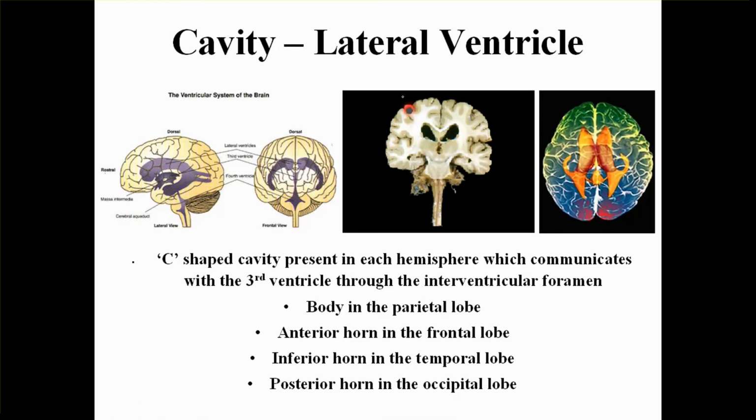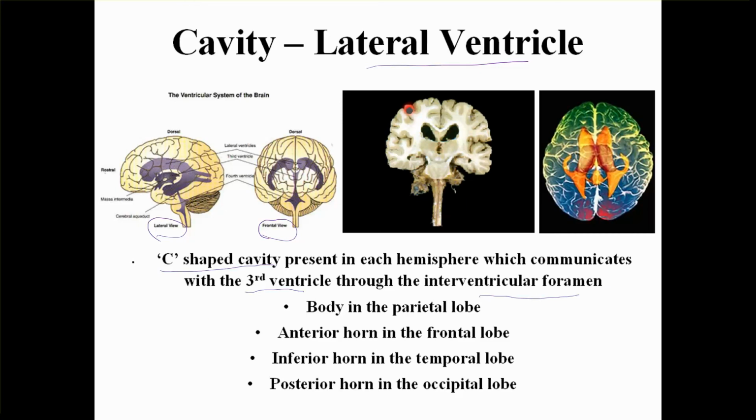Coming to the cavity of the cerebral cortex, it is also called the lateral ventricle, and the shape of the cavity is like a C shape. C-shaped cavity, as you can notice in this diagram here. This is a lateral view and this is a frontal view of the lateral ventricle. It is present within each hemisphere and it communicates with the third ventricle through the interventricular foramen, also called the foramen of Monro.